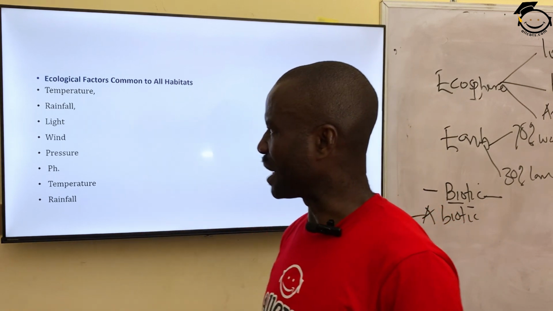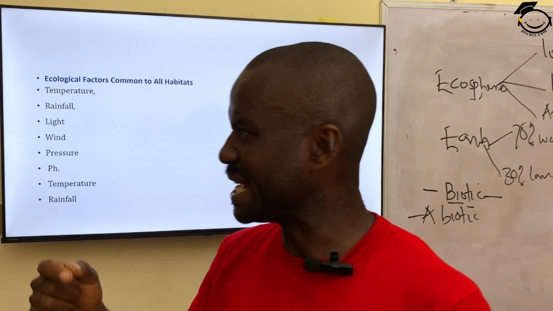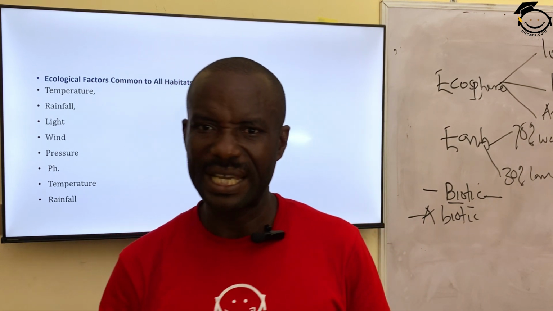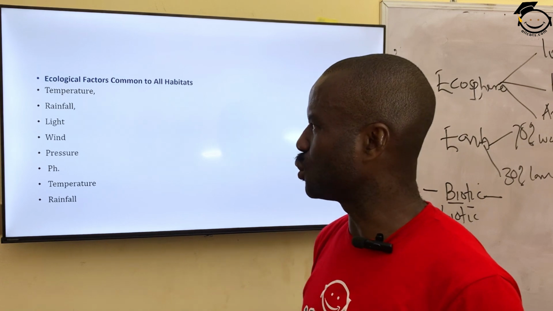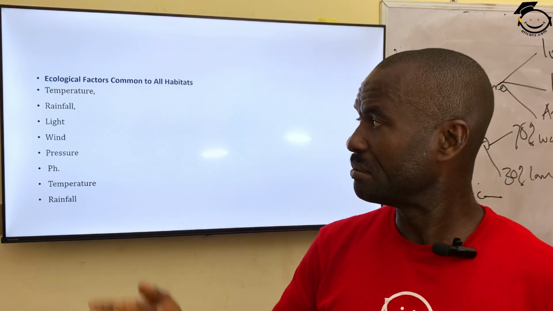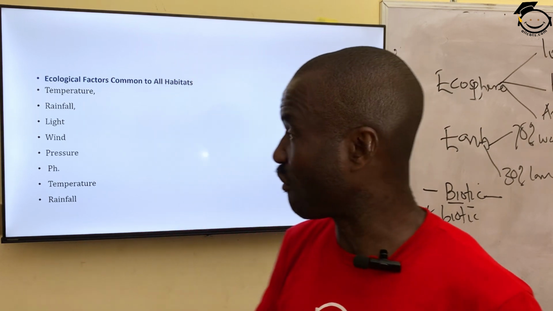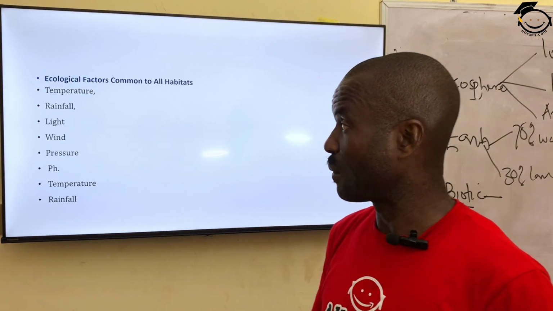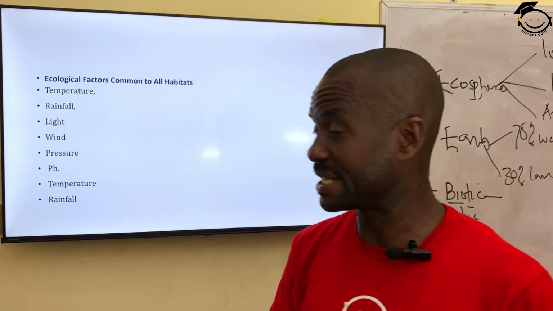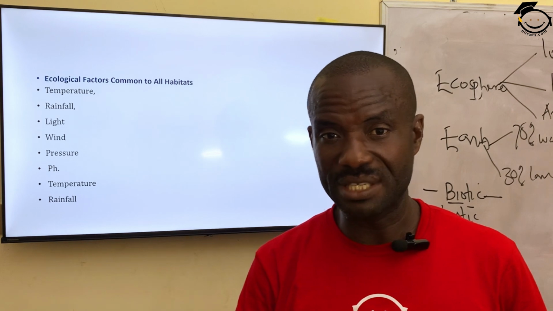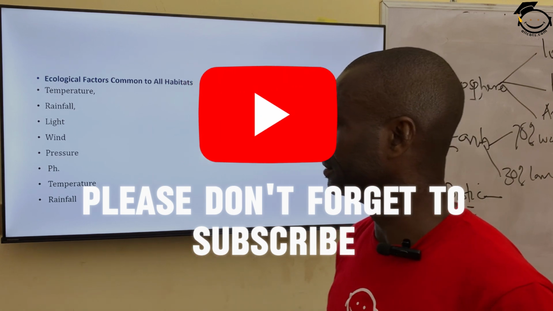Another one is rainfall. When the rainfall is scarce, it will affect the activities of plants and animals in a particular habitat. Then we have light. Of course, light has to do with sunlight, meaning if the sunlight is poor, this is going to affect the photosynthesis of plants occurring in a particular area, which is automatically going to have a ripple effect on the animals. Because when the photosynthesis is poor, plants cannot produce their food, and animals will go into starvation. There will be no food for the animals.